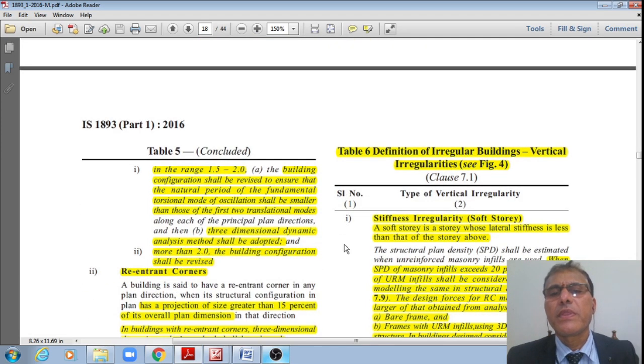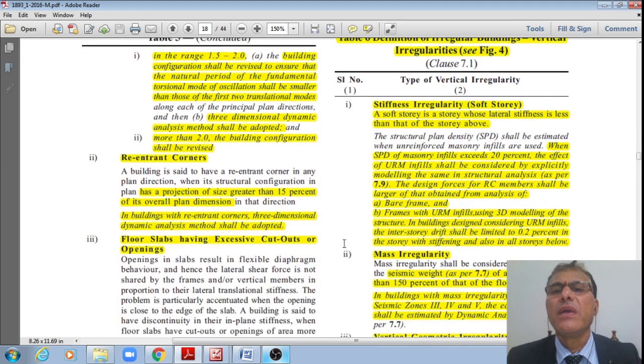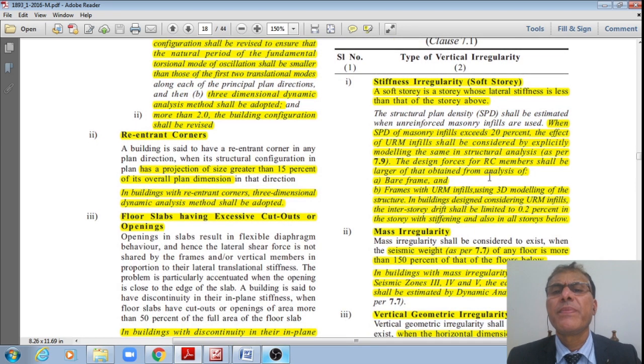Now let us move to Table 6, which defines the irregular buildings with vertical irregularities as per this Figure 4. Stiffness irregularity or soft story: a soft story is a story whose lateral stiffness is less than that of the story above. Next one is the structural plan density, SPD. If that structural plan density of masonry infill exceeds 20%, the effect of the unreinforced masonry infills shall be considered by explicitly modeling the same in the structural analysis as per Clause 7.9.